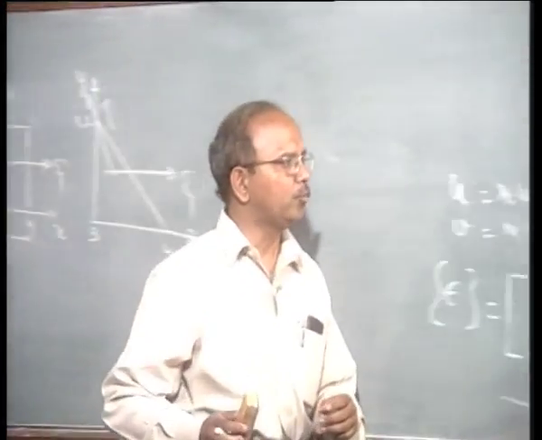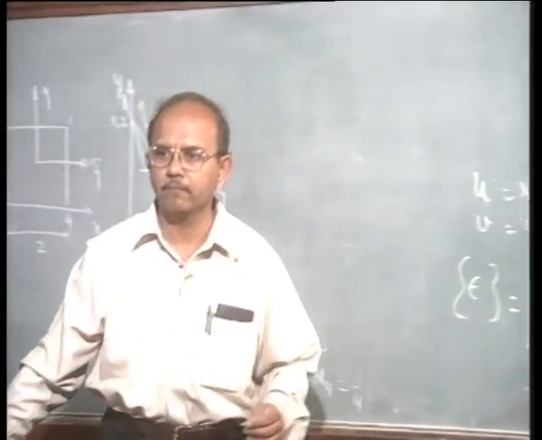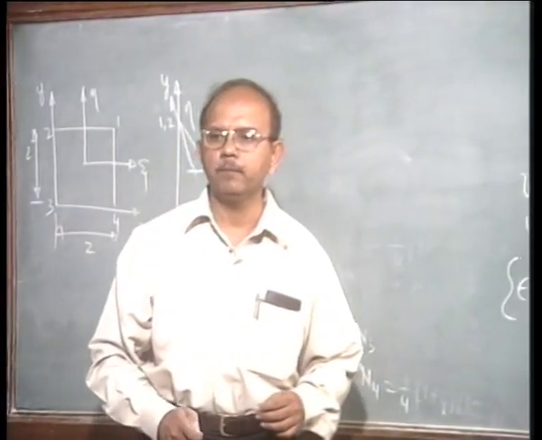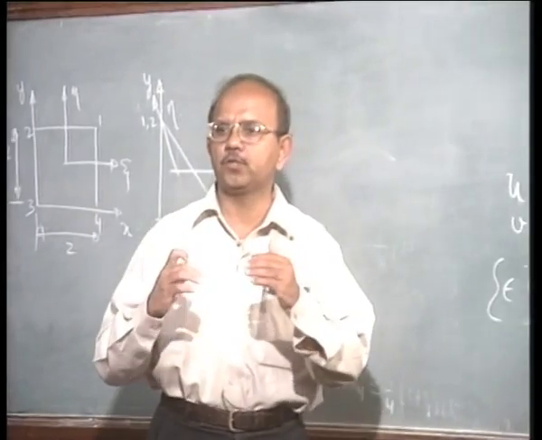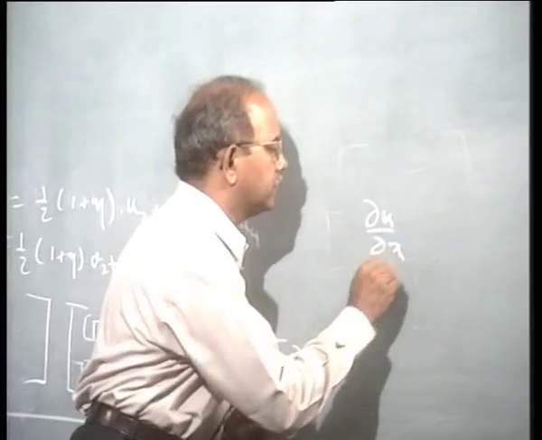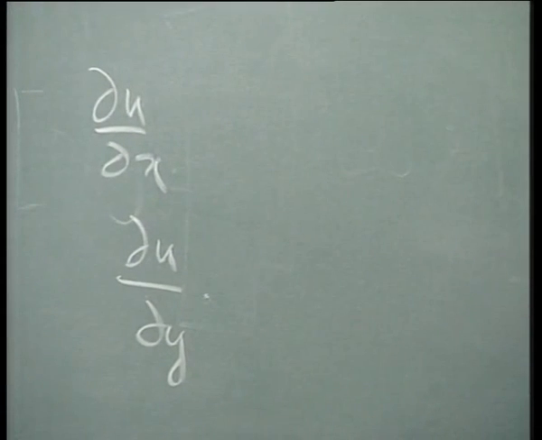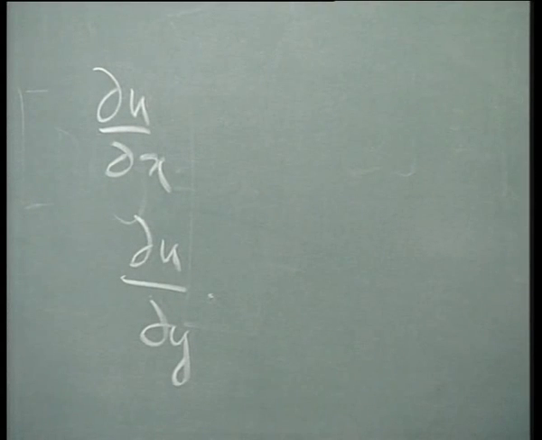Just calculate dou u by dou x and dou u by dou y. Similarly, you have to do dou v by dou x and dou v by dou y. We will not do all the things.